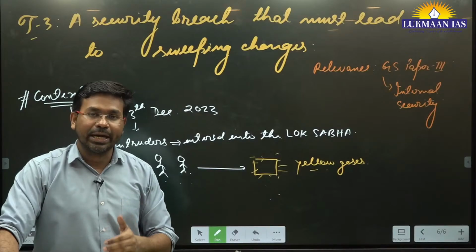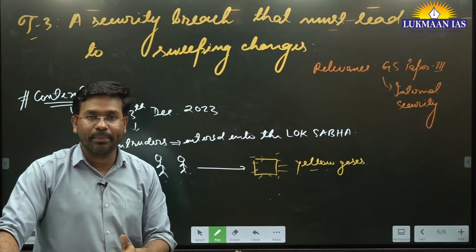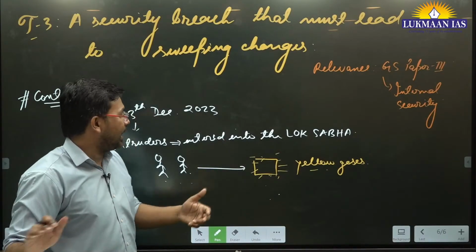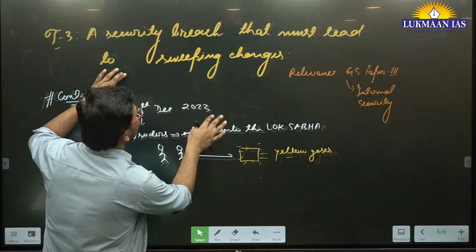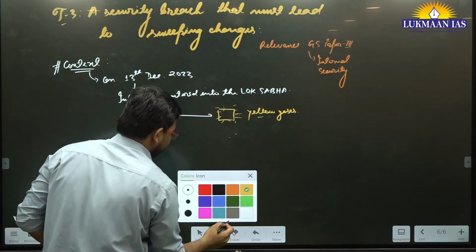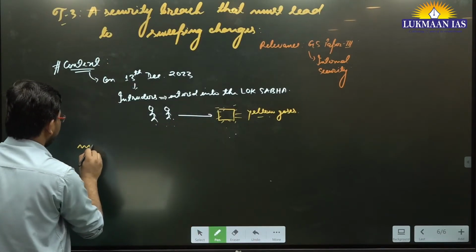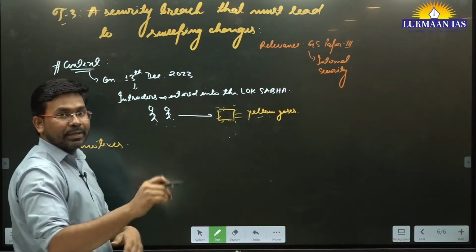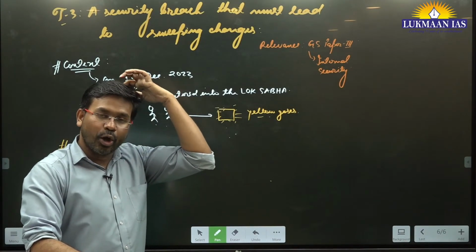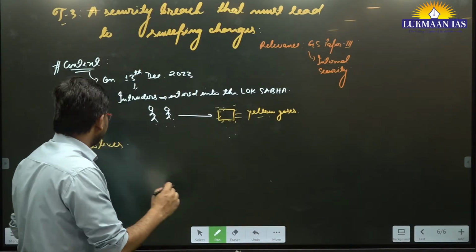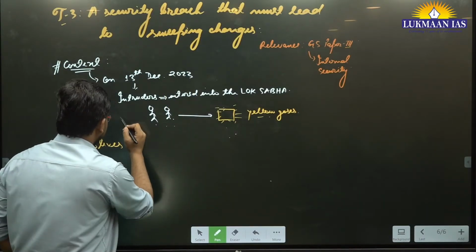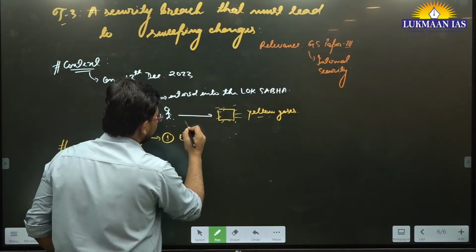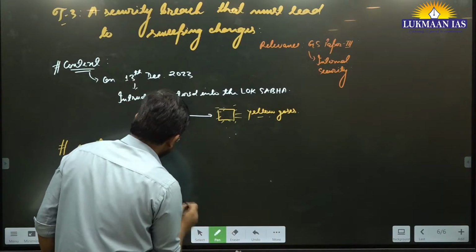It was not done with a terror motive. The persons who did it are not terrorists, they are not from other countries, they are Indian nationals. Why did they do it? Let us understand the motives of these persons. Presently the Delhi Police and other law enforcement agencies are investigating, but from media reports, we get to know that they had issues with unemployment.